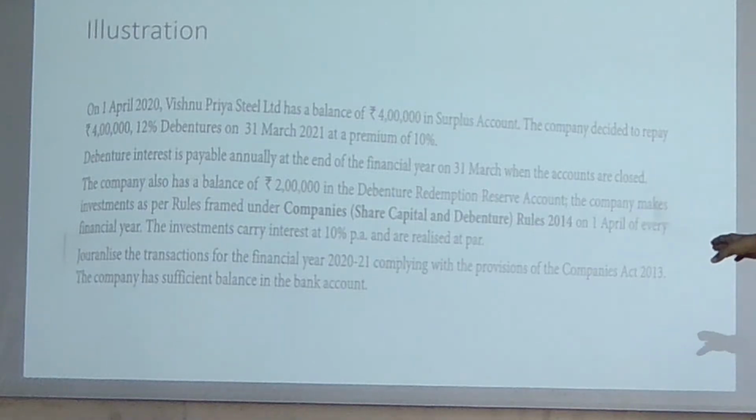Look at that. Okay, and the company makes investment as per rules जो भी यहाँ पर था 1st April of every financial year. The investment carries an interest rate of 10%. Wherever we are going to invest this amount of money, we will get the interest of 10%. ठीक है, जो हम extra funds की बात कर रहे थे. Generally, entries for complying with the provisions of the Act. Can you click this photo and then I will start doing this question here. आप इसकी photo click कर लो and then we will start it.